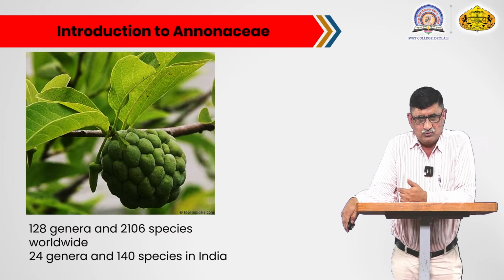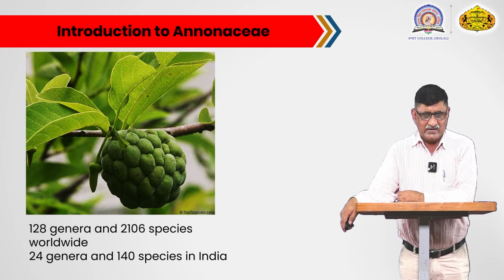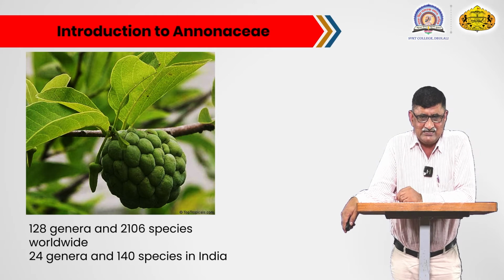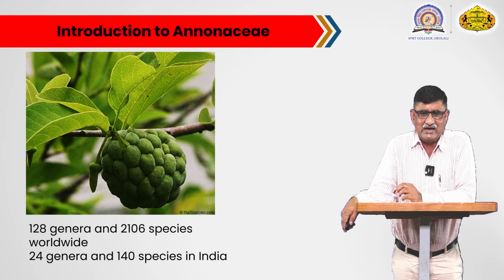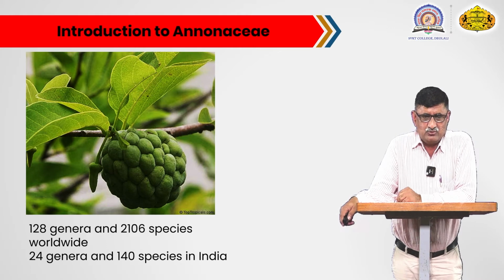So family Annonaceae is one of the families of the phanerogams or angiosperms. The plants of this family show a tropical distribution. Worldwide, about 128 genera and 2106 species are found distributed, whereas from this number, 24 genera and 100 species occur in our country.